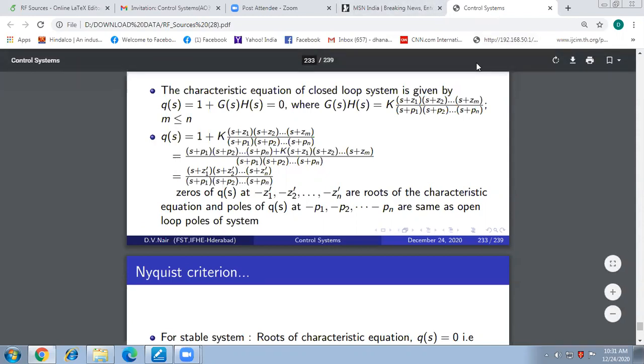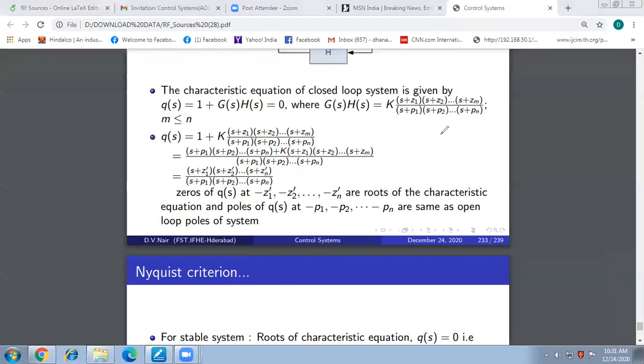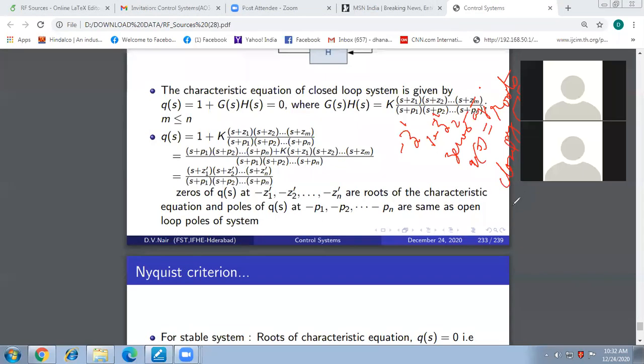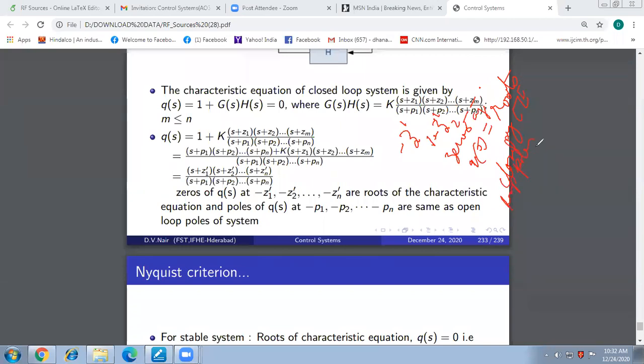Zeros of Q of S are nothing but the poles of the closed loop, the roots of the characteristic equation. These zeros that we are seeing, minus z1 prime, minus z2 prime, and so on, you have to very clearly understand they represent our non-conventional roots of the characteristic equation, which are nothing but closed loop poles. So this is what we have now brought out.